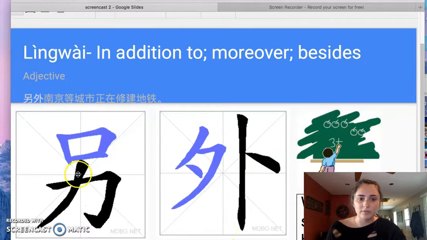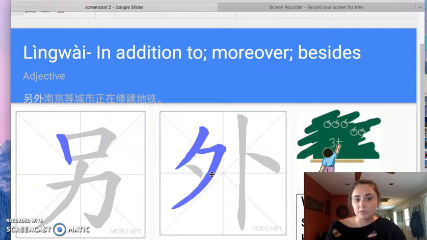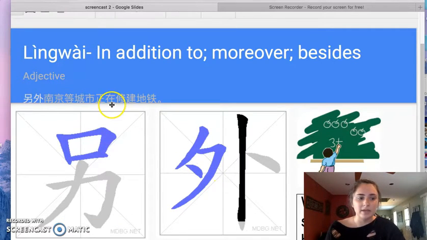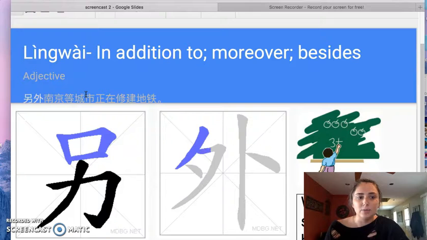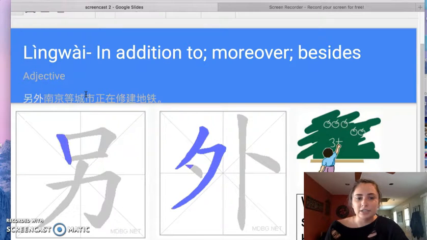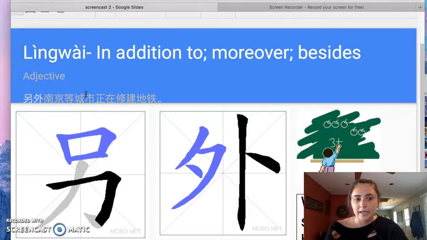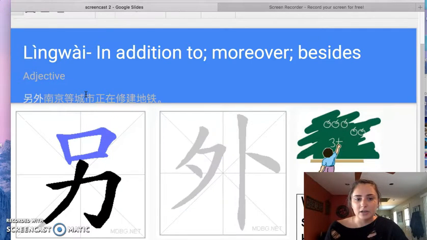And both of these have five strokes. And then it being used in a sentence is the same as Nanjing, and I'll read it again: in addition, Nanjing and other cities are building subway systems.